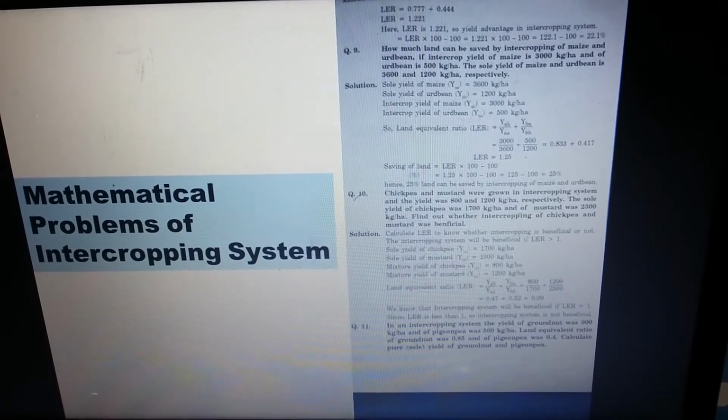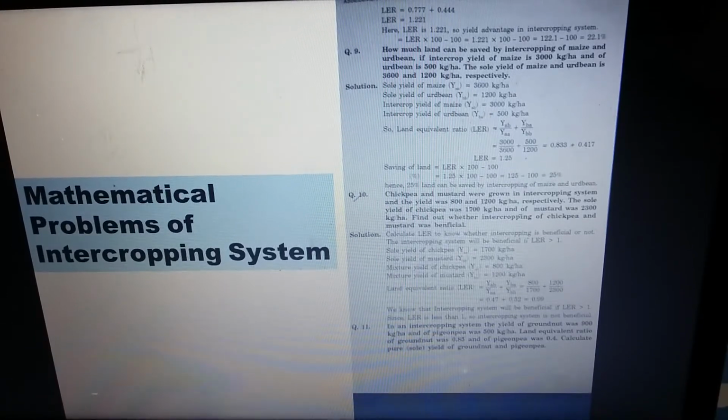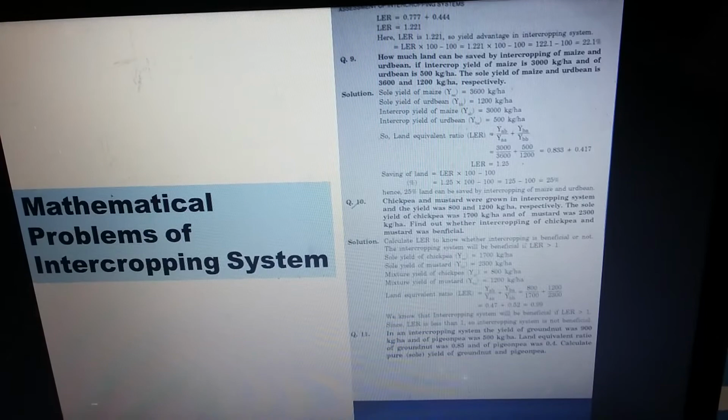So for calculating LER, you have the values: sole yield of chickpea is 1700 kg per hectare, sole yield of mustard is 2300 kg per hectare, mixture yield of chickpea is 800 kg per hectare, mixture yield of mustard is 1200 kg per hectare.